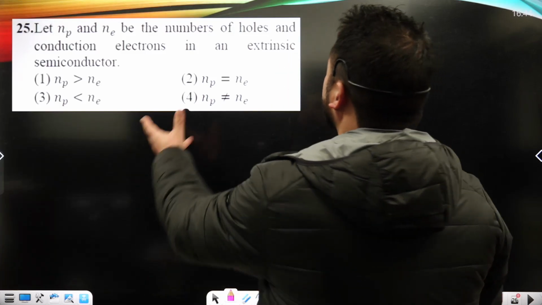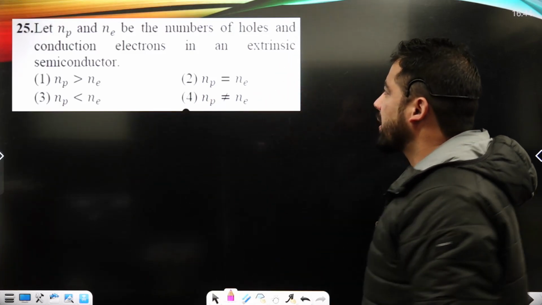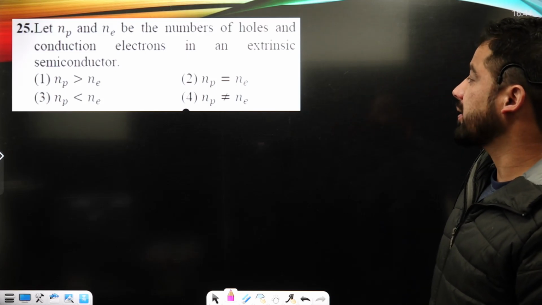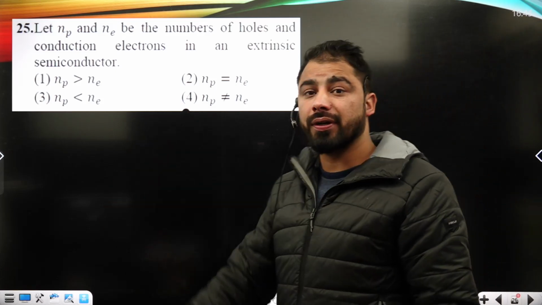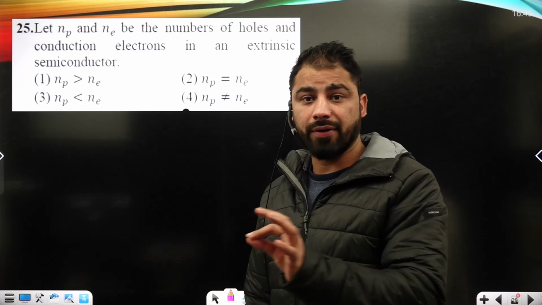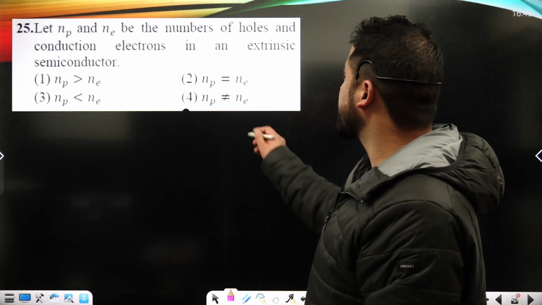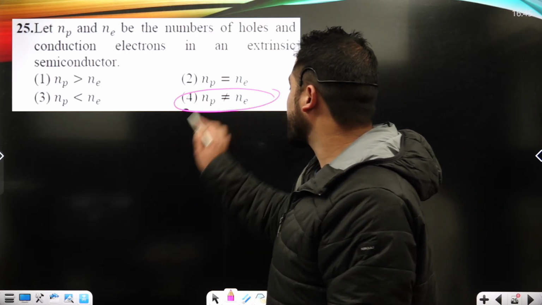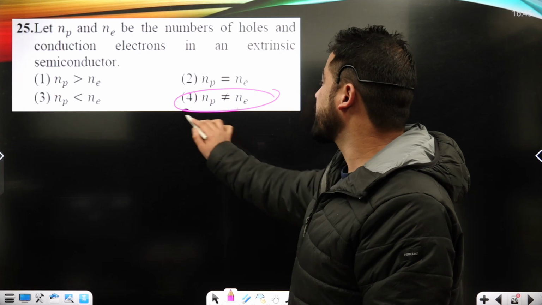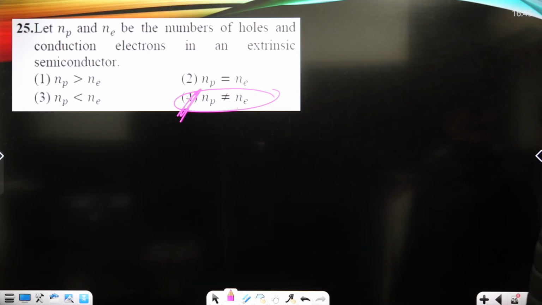And this is about the number of holes and conduction electrons in an extrinsic semiconductor. It's not shown here exactly which type, whether it's N or P. Extrinsic means with impurity. So as a result, hole concentration and electron concentration are not the same. So option 4 must be the correct option.